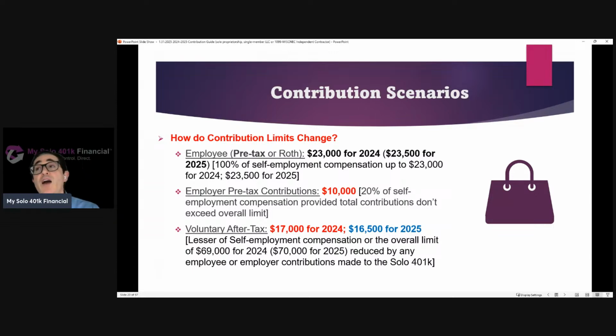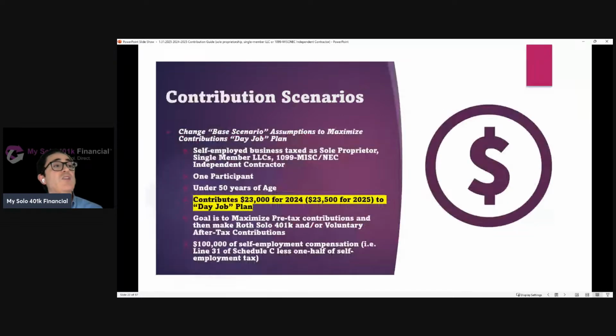For 2025, they're able to make $16,500 as a voluntary after-tax solo 401k contribution, which then gets moved over to their Roth solo 401k account. So for 2025, they have $33,500 in their pre-tax solo 401k account, and then $16,500 in their Roth account. So now let's go back to the base, back to having $100,000 of self-employment compensation.